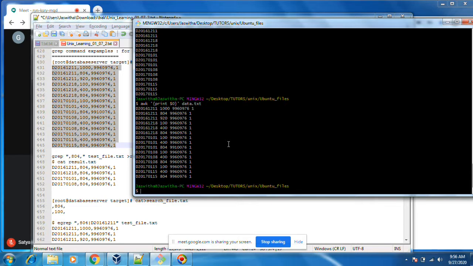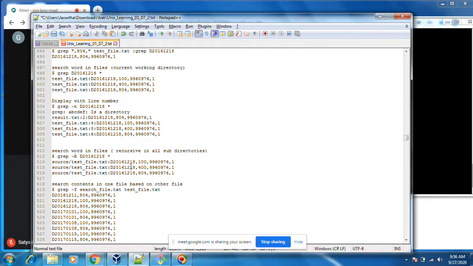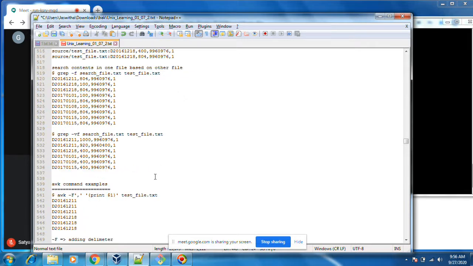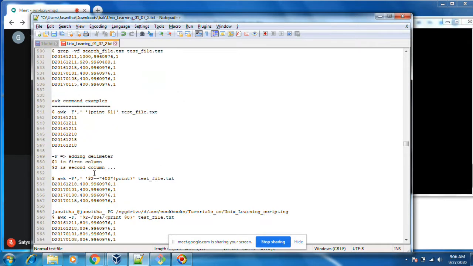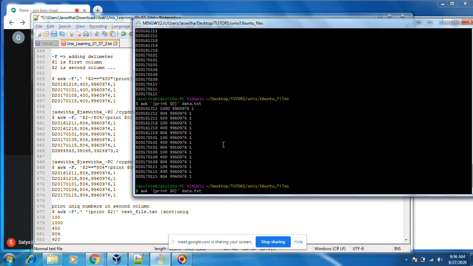Next thing is, based on this, if the value of $2 is 100 only, print the entire line. Next thing is the if statement. $2 equal to 100, then only print the entire line.